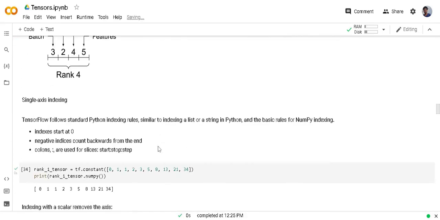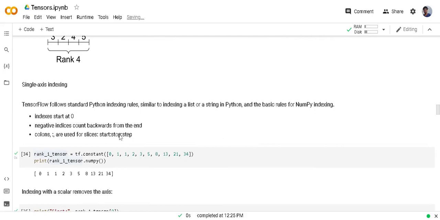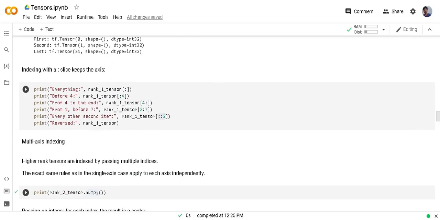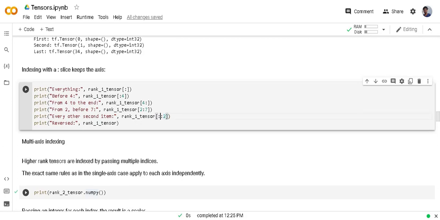is, here I have shown this one. If we are slicing, we need start, stop, and step. So here I have given only step, and before that start and stop are empty, which means I am extracting every element, because I have not given a number for start and stop.